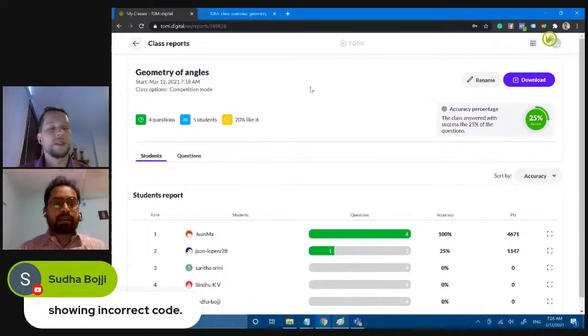Sudha ma'am, I could see that you are having a problem with an incorrect code. Yes, share my email ID. I'm not sure if you're talking about a pin code or the code for going into the class. It probably is the delay of the YouTube transmission, so probably I had already finished my class when you tried to go into the class. Once I finish my class, no students can log in to the class.